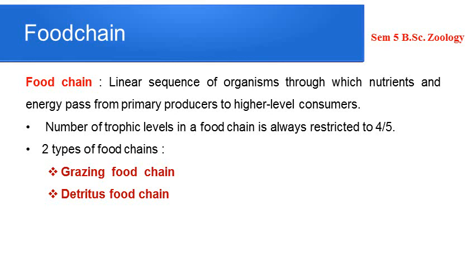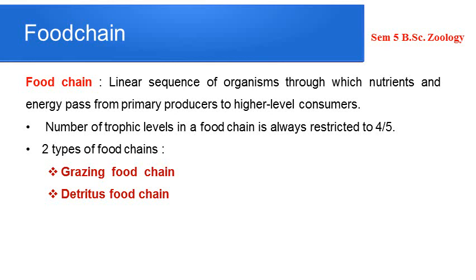So this kind of a food chain is known as a grazing food chain, because it starts with plants. It can be terrestrial, it can be aquatic, but it starts with plants. So that kind of a food chain is known as a grazing food chain. But it is not that every food chain in the ecosystem on the earth starts from green plants. Okay, there are food chains which start from decomposing organic matter, and those food chains are referred to as detritus food chain. Okay, so there are two types of food chains recognized based upon what is the energy source and